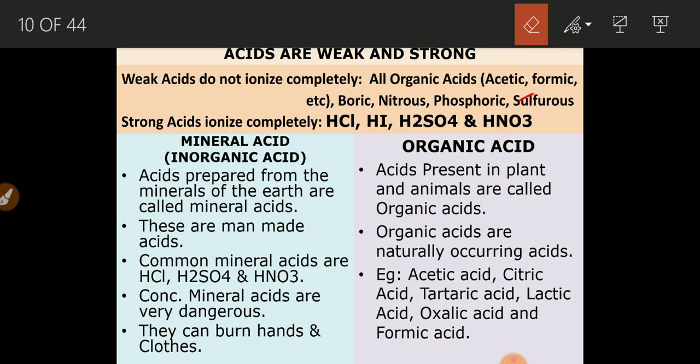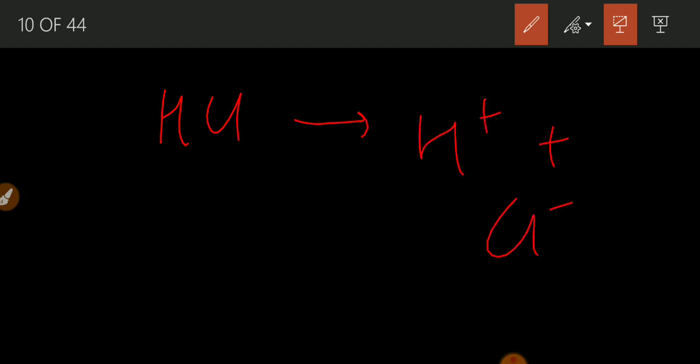Now there is one more type of acid on the basis of strength, the strong acids. Strong acids ionize completely. I'll give you an example of one of the strong acids. HCl, when dissociated in the water, forms H plus plus Cl minus.